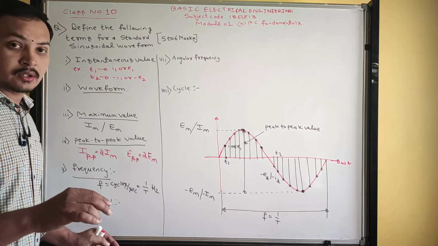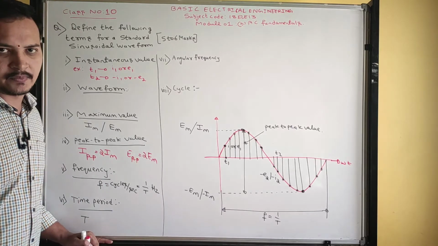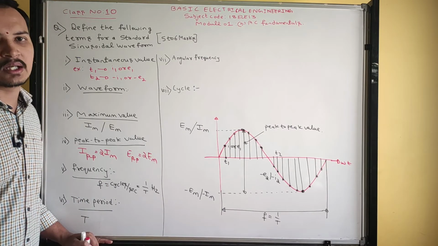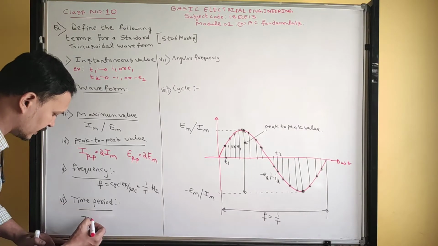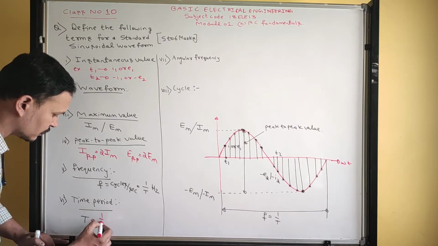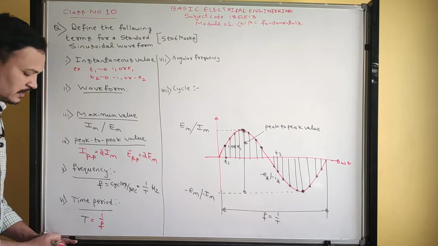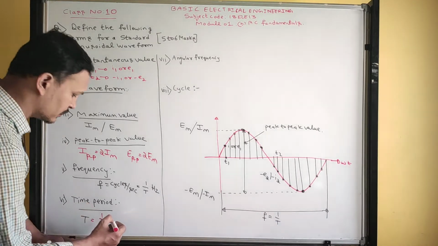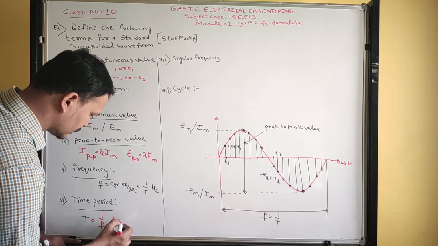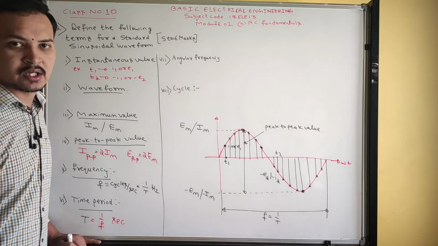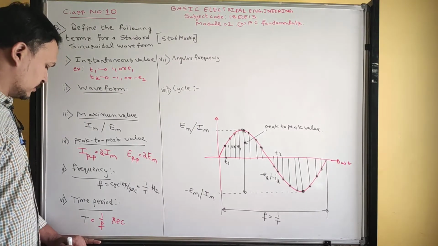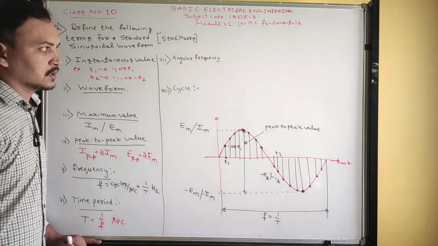Then what is time period? The time taken to complete one cycle is called time period. It is given by the equation T is equal to 1 by F. And unit of time period is seconds. It may be milliseconds or microseconds or nanoseconds.